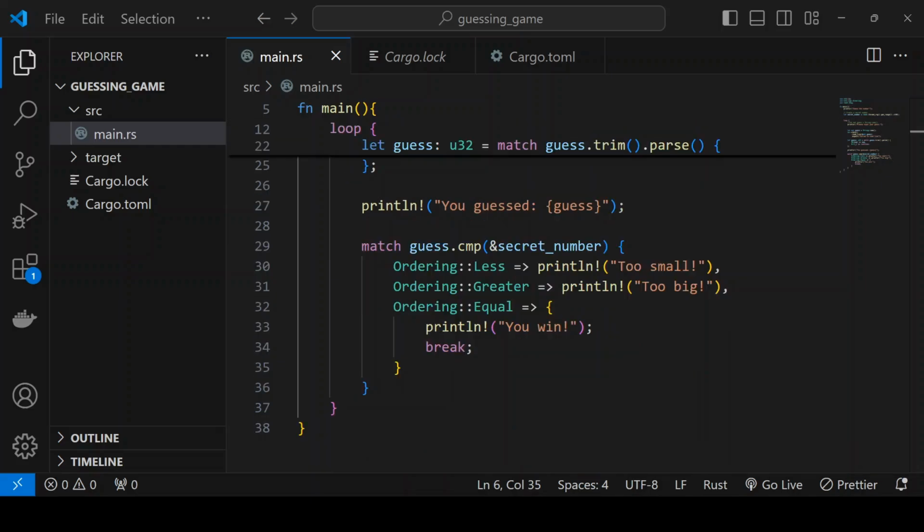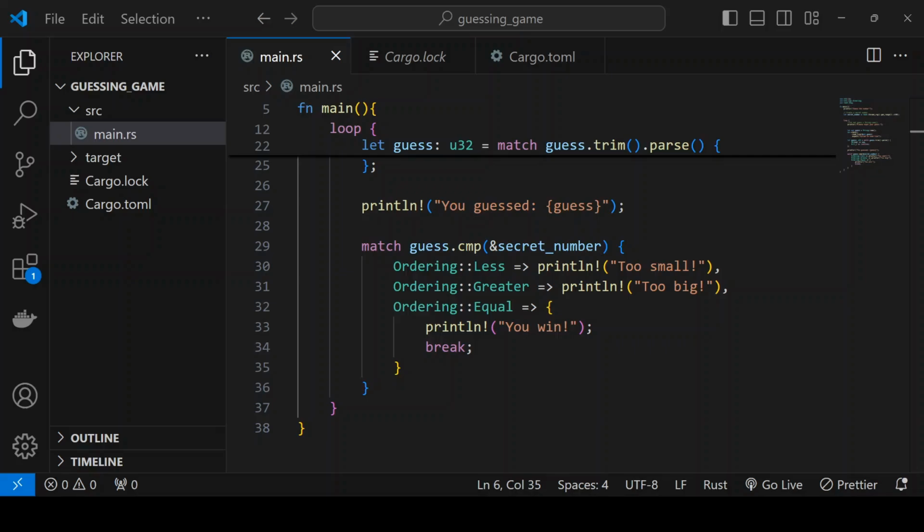Lastly, we need to compare guesses with the secret answer. We do this with the cmp library. We call the .cmp function and pass a reference to the variable we want to check. Note that as we do not want to mutate the variable, there is no mut keyword. We pass a reference to our variable by using an ampersand. We have three options to run through: greater, less, or equal. We tell the player whether their guess is too small or too large and let them try again. If they are correct, we congratulate them and break out of the loop.